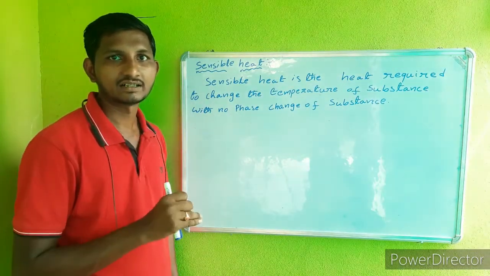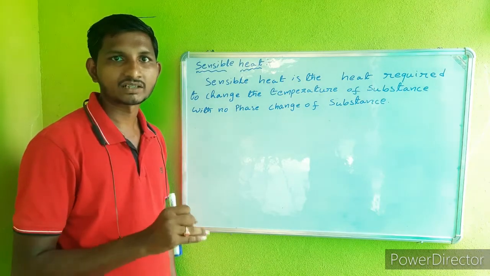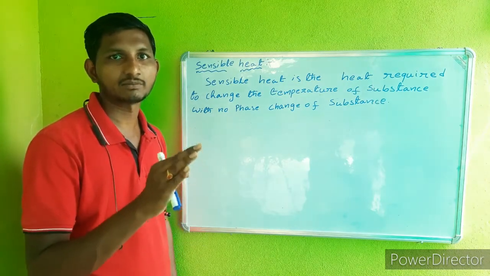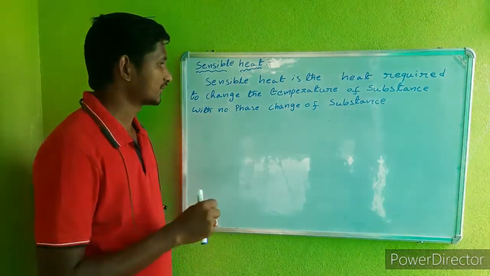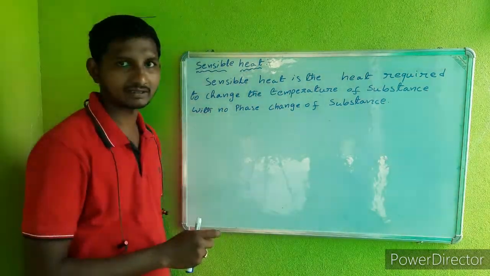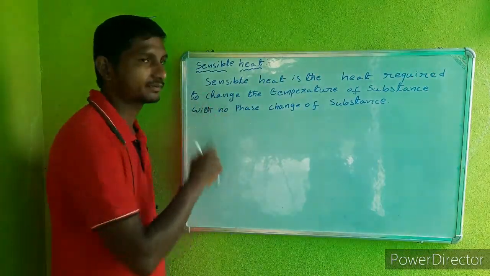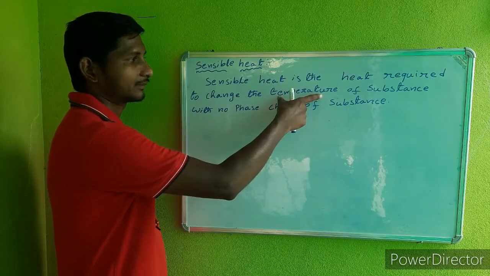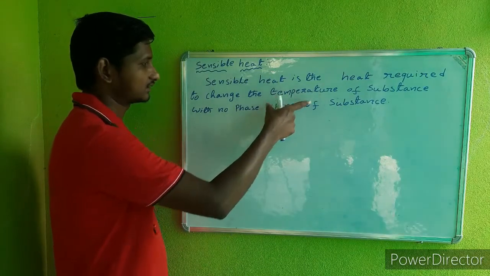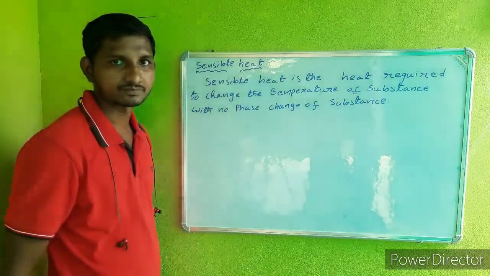Second one is water, which is in the liquid state, and third one is steam or vapor, which is in the gaseous state. So in this concept, the temperature changes, but there is no change in the phase.